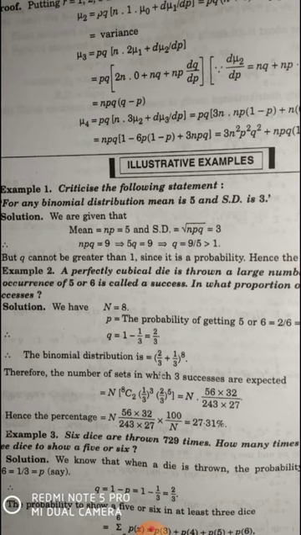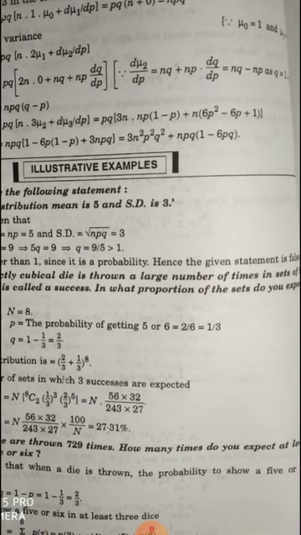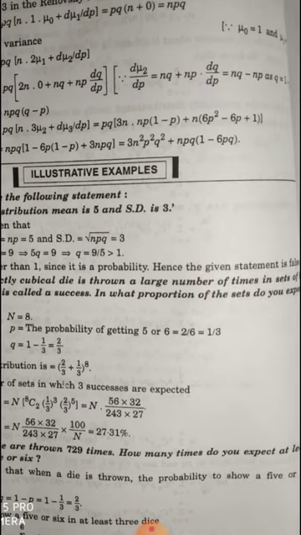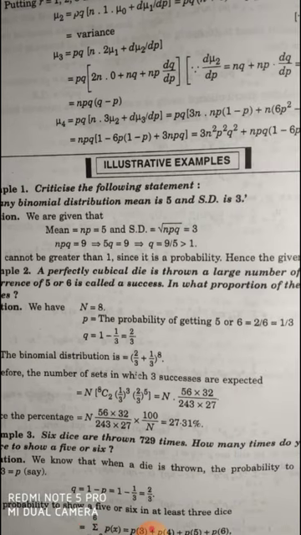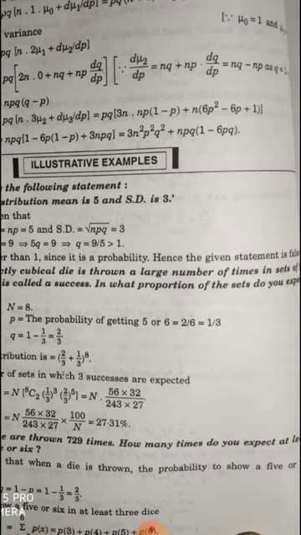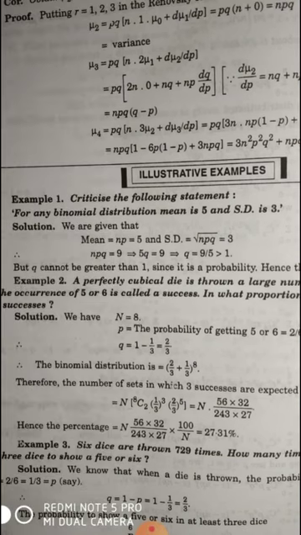Here the cubical die is thrown 8 times, so we have n is equal to 8. p is equal to probability of getting 5 or 6, so it becomes 2 upon 6 or 1 by 3. Then q is equal to 1 minus 1 by 3, 2 by 3.